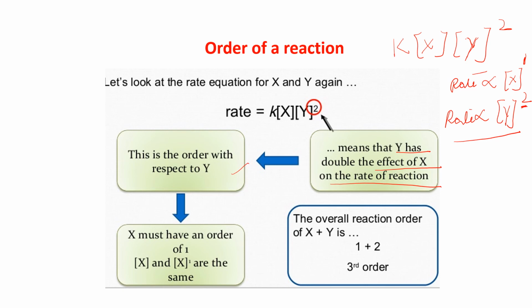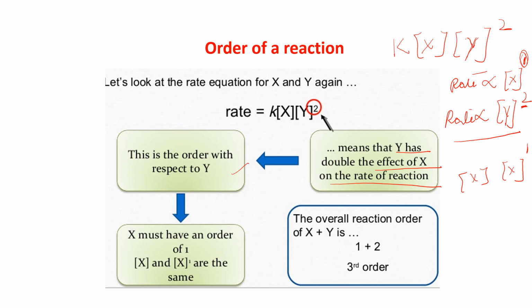And x must have an order of 1 because nothing is written. If I write x or x to the power 1, both are the same, so we do not write 1.